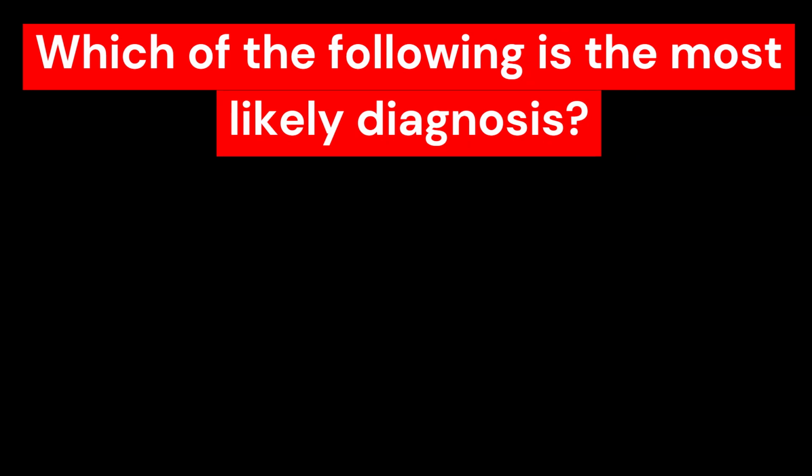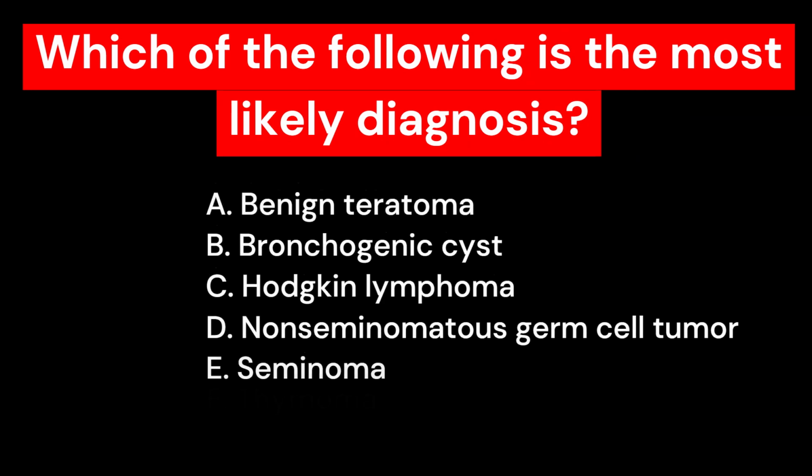Your options are: A. Benign teratoma. B. Bronchogenic cyst. C. Hodgkin lymphoma. D. Non-seminomatous germ cell tumor. E. Seminoma. F. Thymoma. You have 15 seconds to type your answer in the comment box.